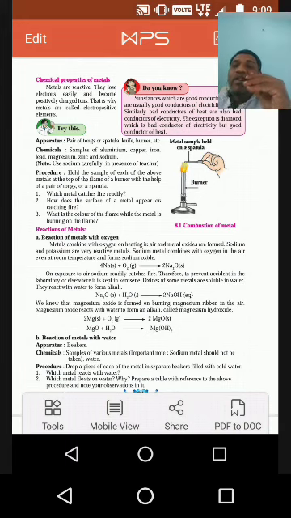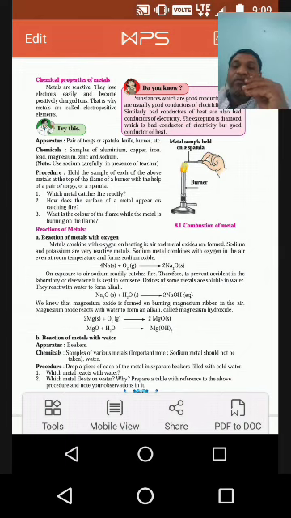Now see the chemical properties of metals. Metals have a tendency to lose electrons and non-metals have a tendency to gain electrons. Next, the reactions of metals. First, the reaction of metals with oxygen. On the screen, sodium reacts with oxygen to form sodium oxide. You know that sodium, lithium, and potassium are alkali metals, which are soft in nature.